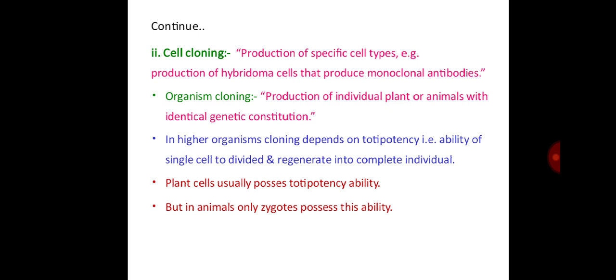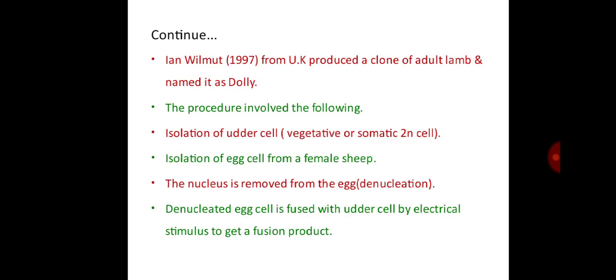Organism cloning: production of individual plants or animals with identical genetic constitution is called organism cloning. In higher organisms, cloning depends on totipotency, that is the ability of a single cell to divide and regenerate into a complete individual. Plant cells usually possess totipotency, but in animals only the zygote possesses this ability. Ian Wilmut in 1997 from the United Kingdom produced a clone of an adult sheep and named it Dolly.